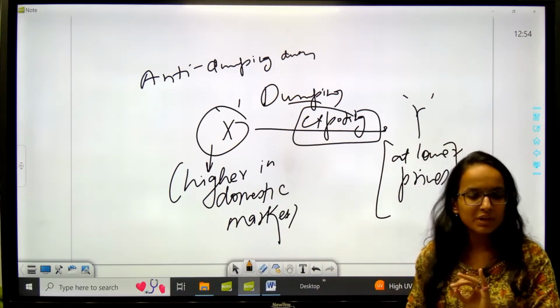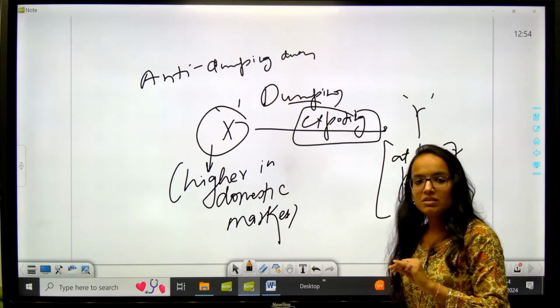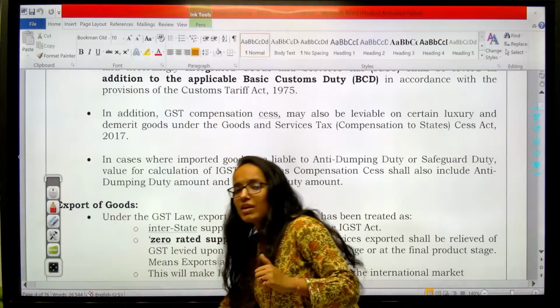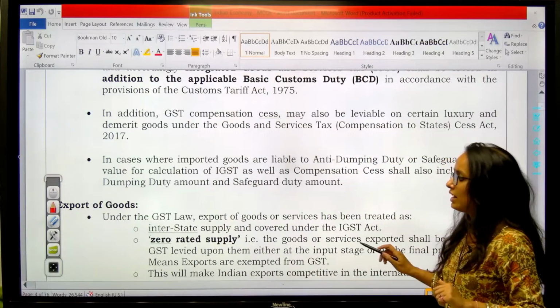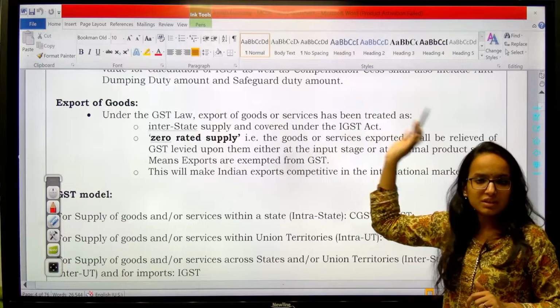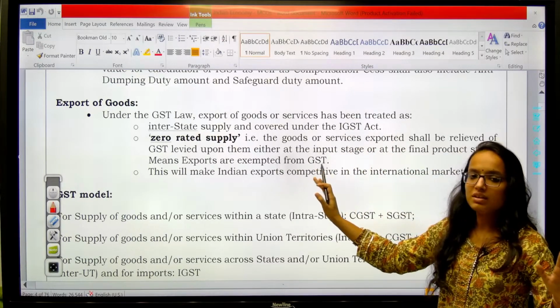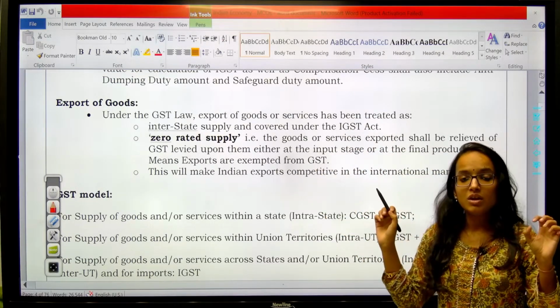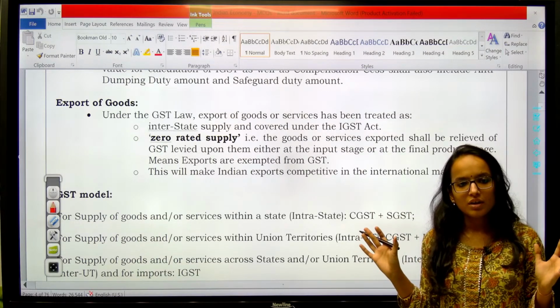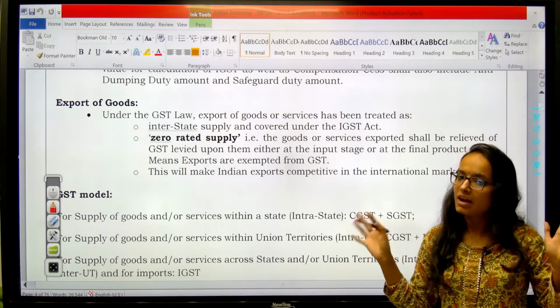Now I think it would be clear. So under GST regime, these goods can have anti-dumping duty as well in addition to IGST, basic customs duty, etc. So this is the thing which you should remember. Then exports of goods, zero rated. Exports are zero rated under GST. This is a statement which you should have a very clear imprint in your mind. Getting my point? Exports are zero rated under GST.